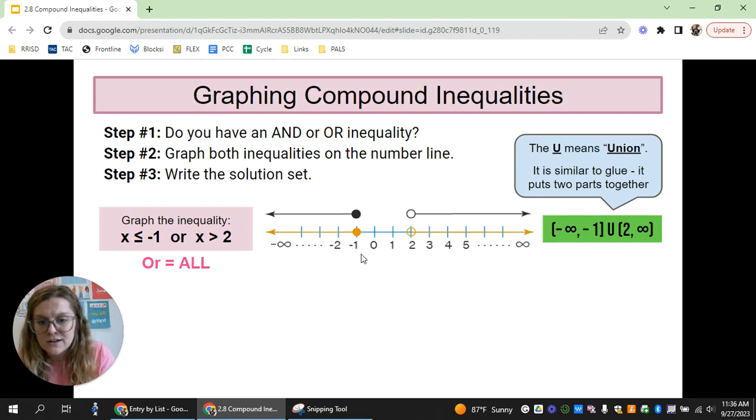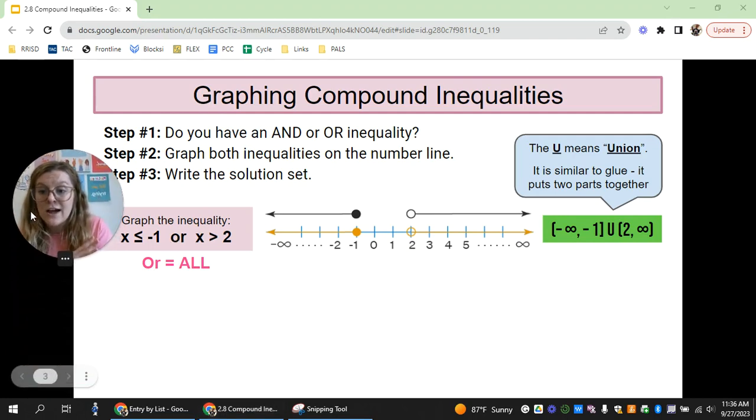So we're going to look at this kind of separately. This U is a union, so it's like gluing both of those pieces together, meaning, hey, I'm going from -infinity to -1. I'm skipping over this middle part, and then I start up again at 2. It has a parenthesis because it's an open circle and goes all the way to the right to infinity. So when you have a break in your graph, you are going to use the union symbol to symbolize that break. So this was an or, meaning we shaded everything.